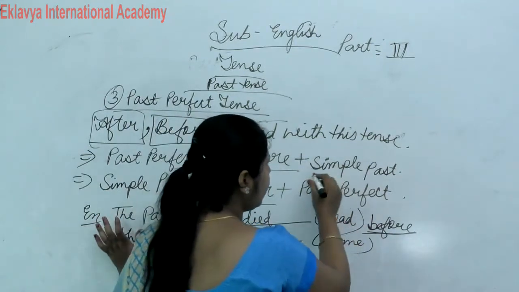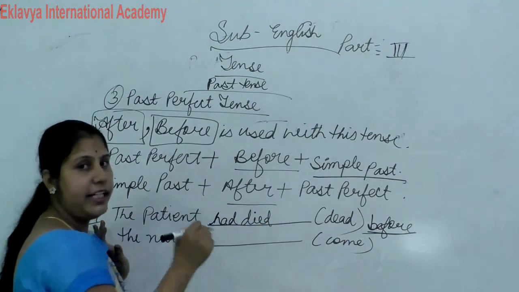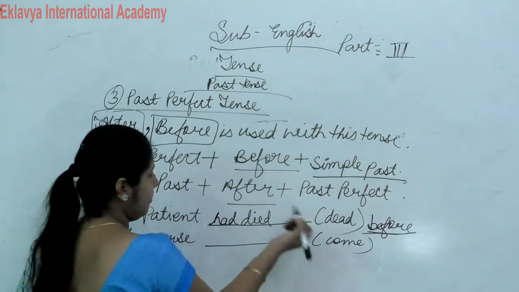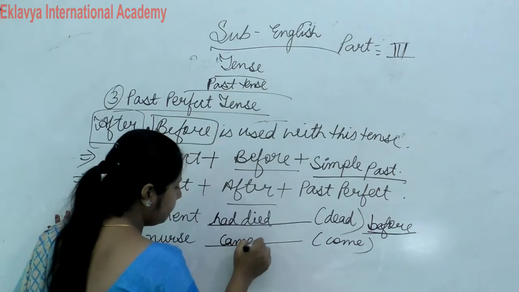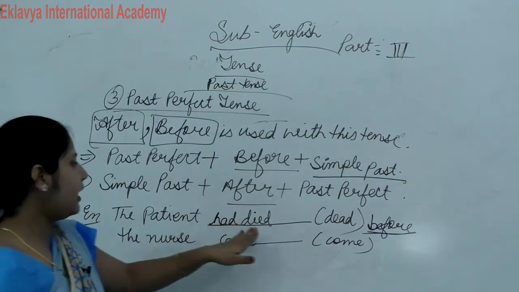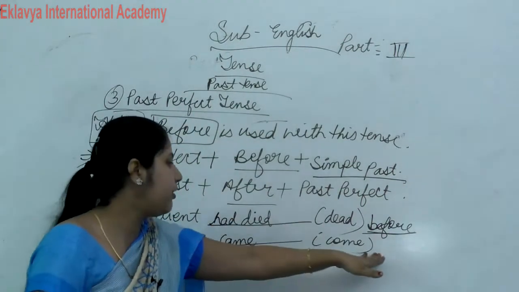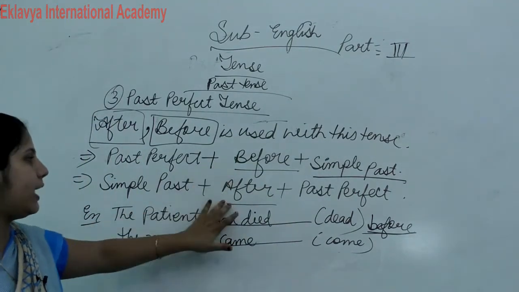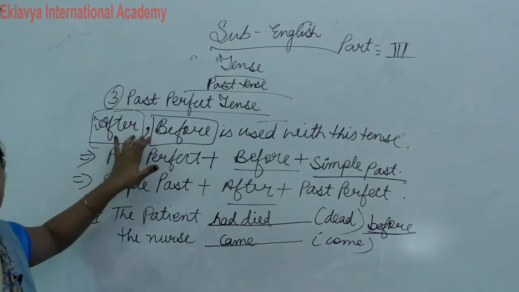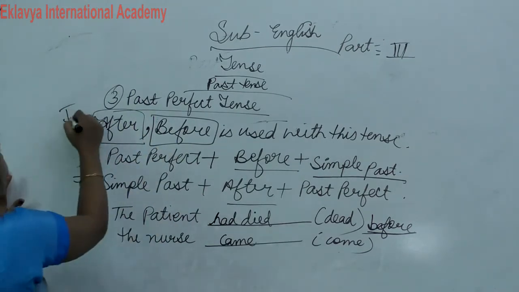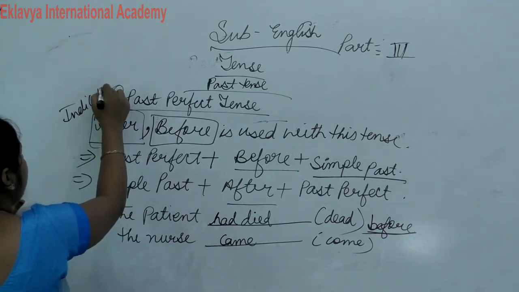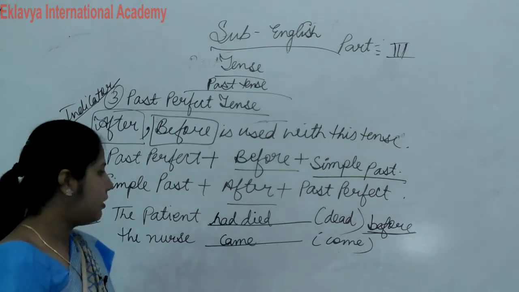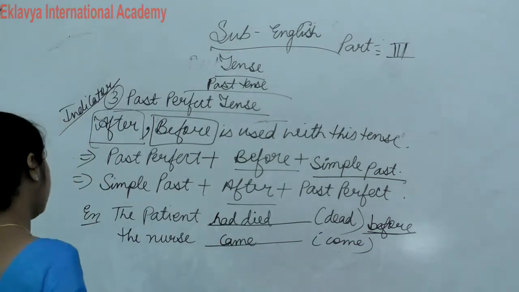Before के बाद क्या आएगा? Simple past. It means verb second form. And what is the second form of verb? Come, came, come. The patient had died before the nurse came. This way we use before and after. This is the indicator. Okay? Before and after is indicator of past perfect tense. So everyone understand this before and after.